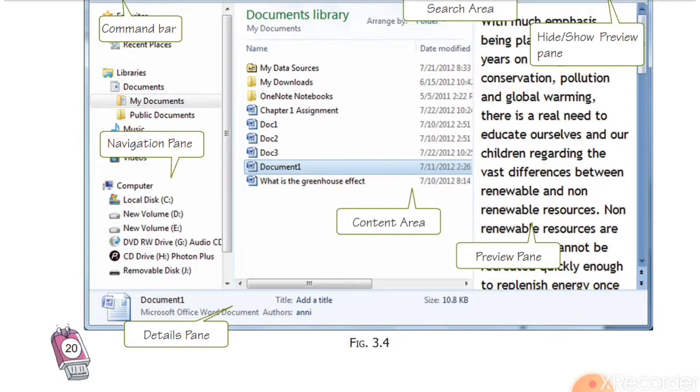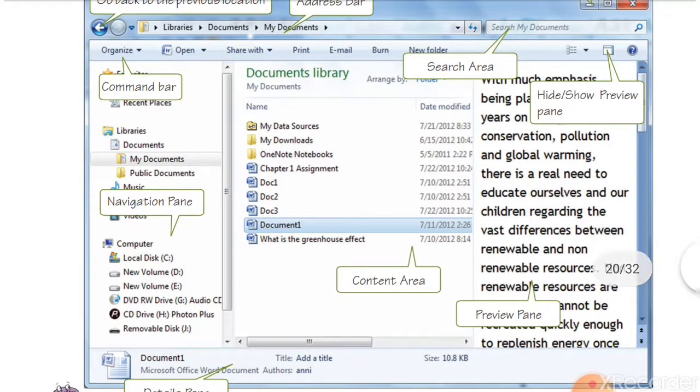In navigation pane, easily we can jump from one folder to another. In which folder you click, that folder will be opened. Any folder, any drive, from there you can click on any drive. That drive's documents, files, folders will be shown in the content area. So due to that reason it is known as a navigation pane.